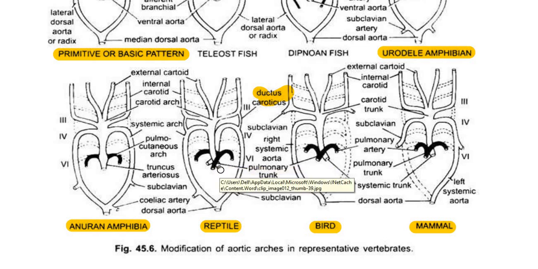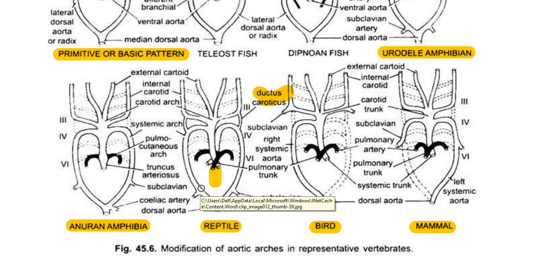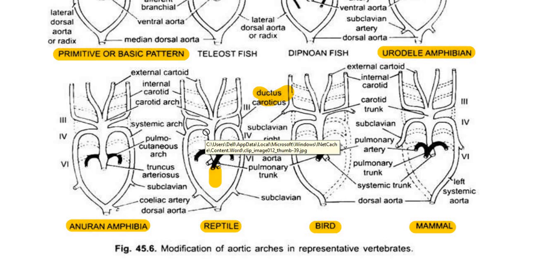So here you can observe, if you think that this is the heart and here there is partial division of the ventricle, we can see a tube arising, that is an arch arising. You can see the pointer here. It is arising like this towards the left side, towards the right side of the heart. This forms the right side, this forms the left side. So from the left ventricle an arch is arising. This is called the systemic arch only.